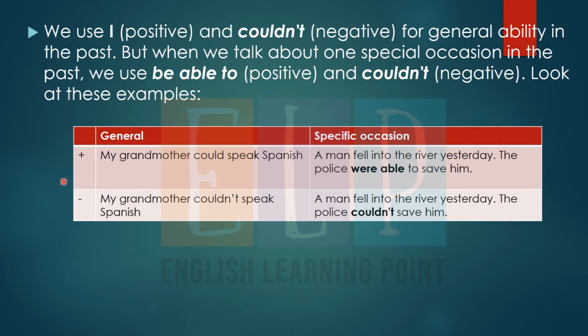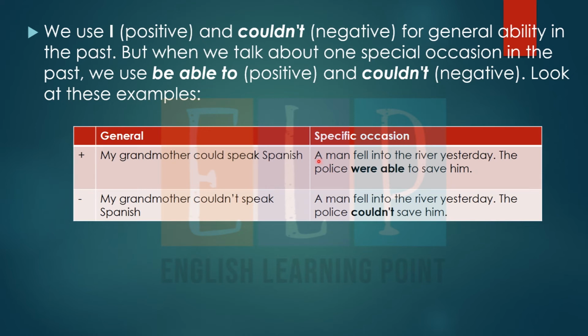Like, my grandmother could speak Spanish. My grandmother couldn't speak Spanish. So here, because it talks about general ability, we use could with both of these sentences. But here this is a specific occasion. Both of these are specific occasions.